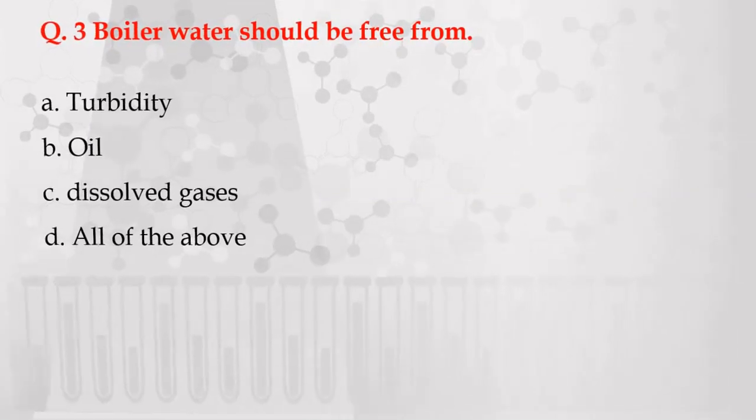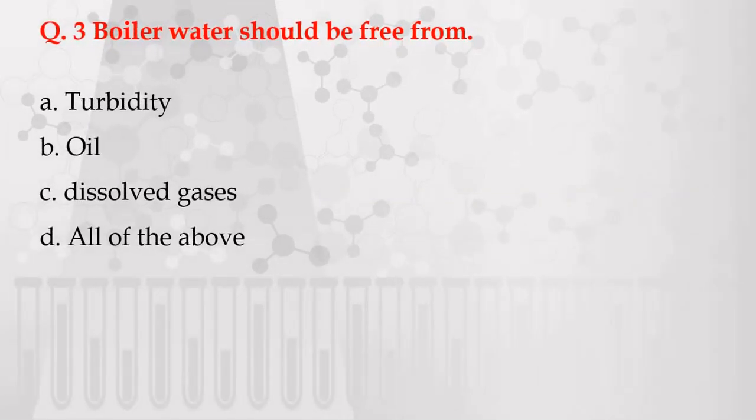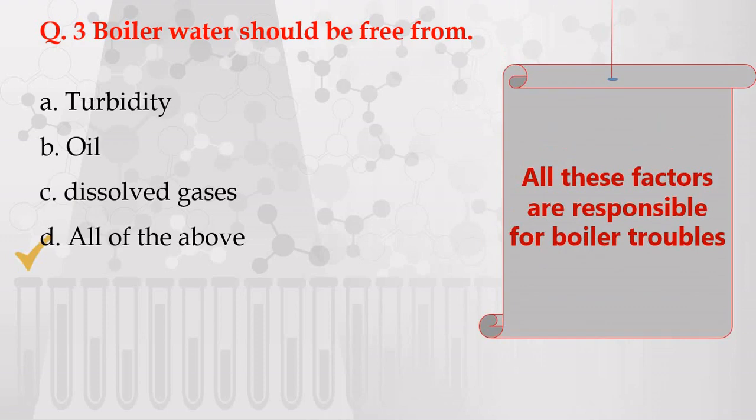Question number 3. Boiler water should be free from, the options are given: A. Turbidity, B. Oil, C. Dissolved gases, D. All of the above. The correct answer is all of the above because if boiler water contains these types of matters, then they are responsible for boiler troubles.